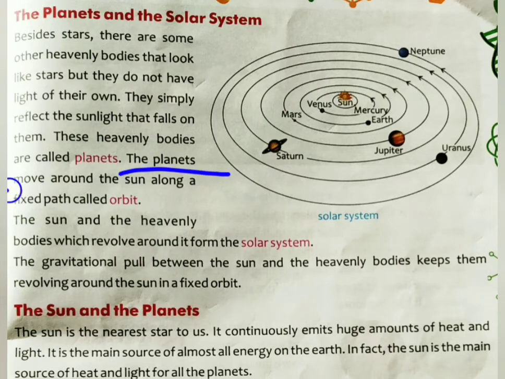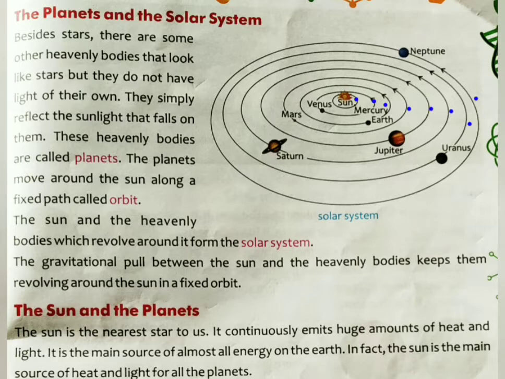The planets move around the sun along a fixed path. You can see in this picture there are 8 circles. 1, 2, 3, 4, 5, 6, 7, 8. 8 circles are here. It means that we have 8 planets in our solar system, and every planet has its own particular path.